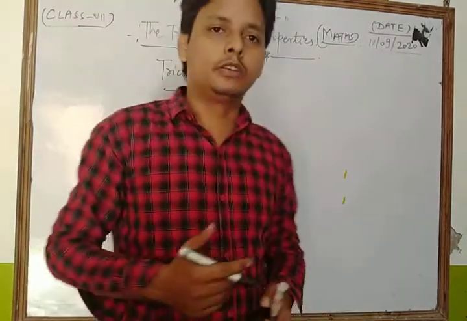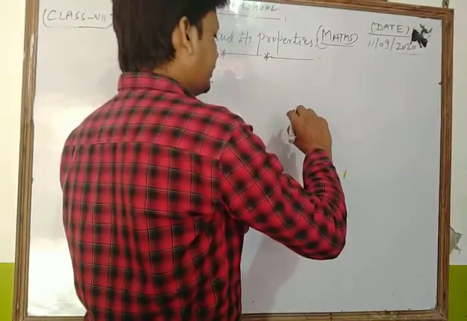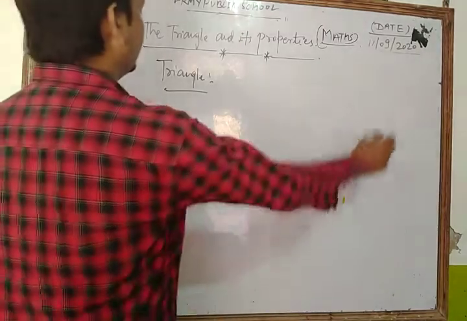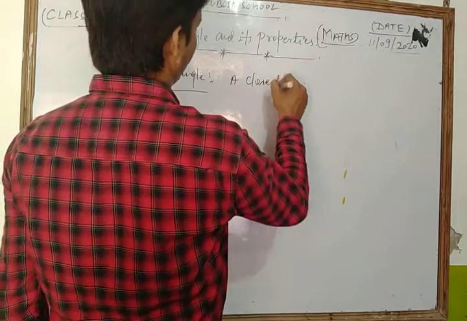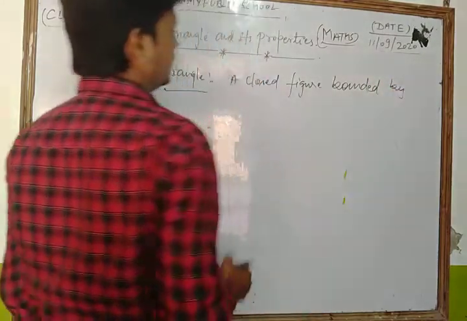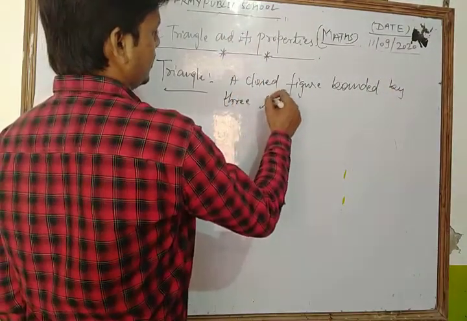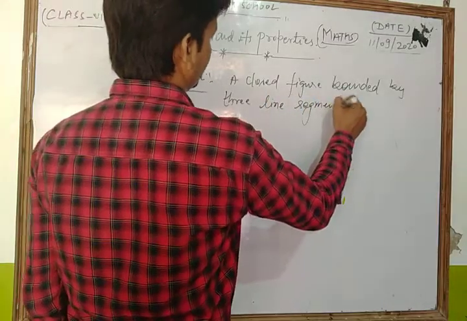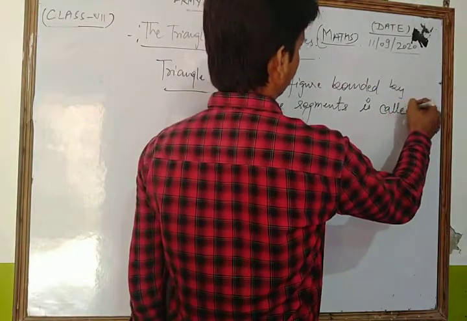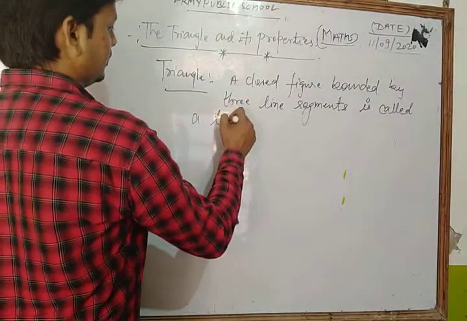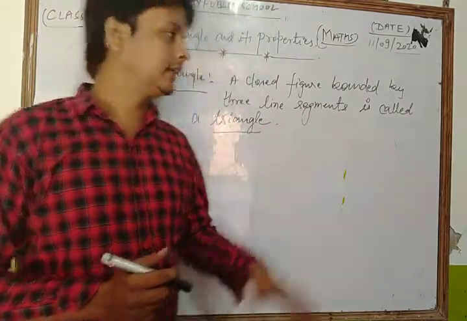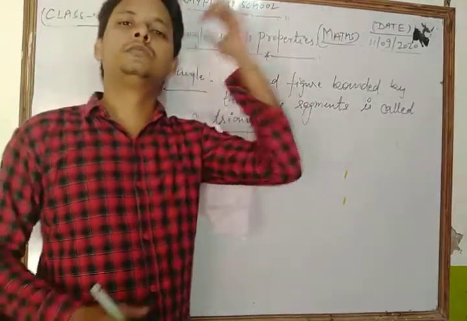What is a triangle, dear students? You know that a closed figure bounded by three line segments is called a triangle.